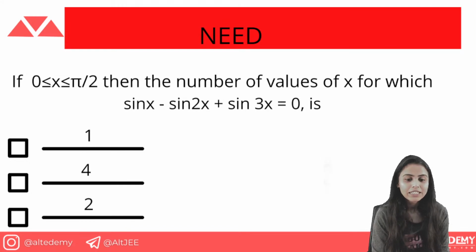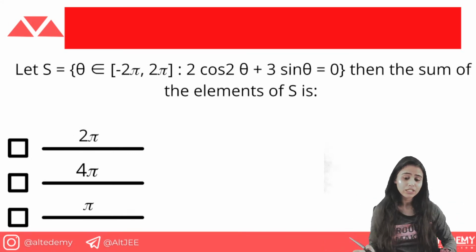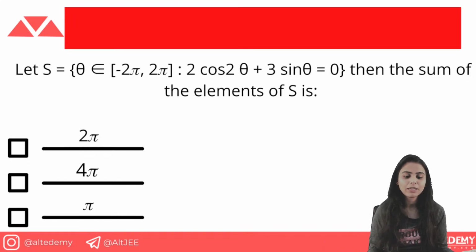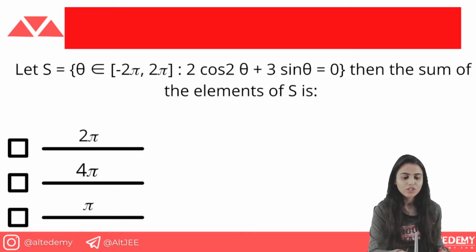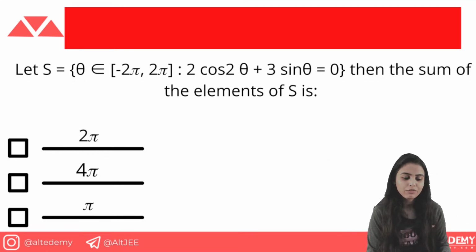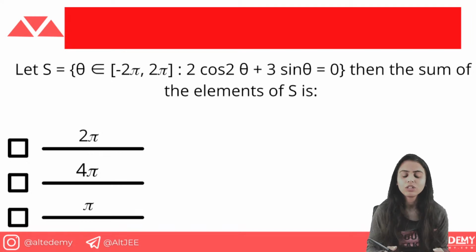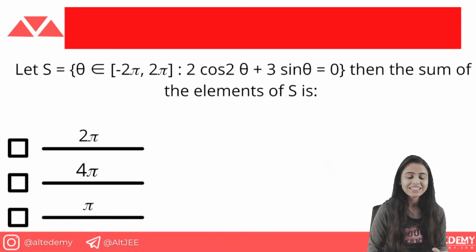Okay. So this question, then such questions where we have cos theta and sin theta in one equation, two different ratios in one equation, and you have to find the sum of the elements of S. S is basically given by the equation, and theta is given in this range. This is an MCQ type of question, and you have to find which is the correct option. For these types of questions, you see the question, you know that yes, it can be solved as an easy question, but you don't know how to start. So for any such question, we will tell you how to approach it, what your thought process should be, and how your steps should go from step 1 to step 2 to step 3.